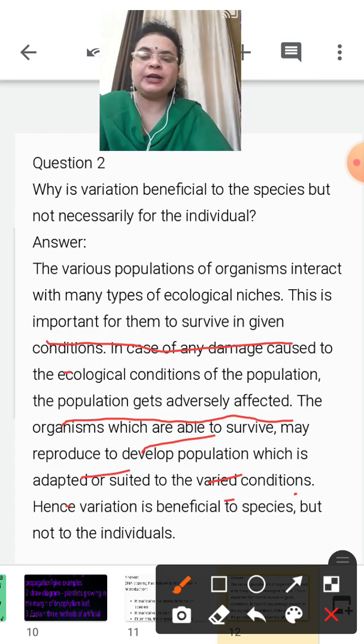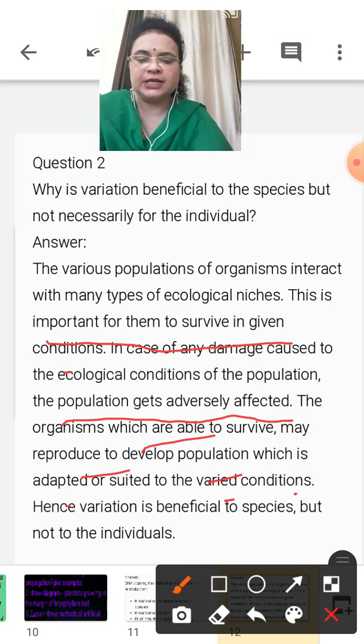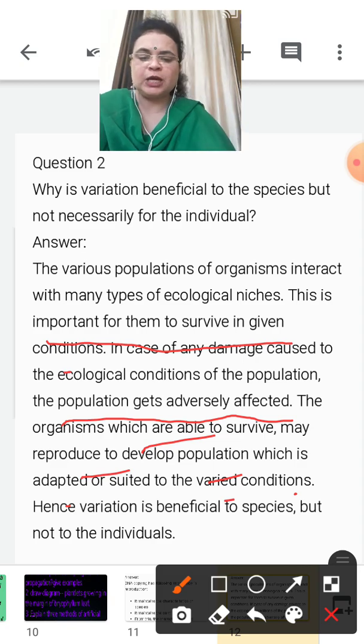One individual cannot cope with the changes in the conditions, but a family, a group of organisms, can. Some of them will not cope and will disappear, but many of them will cope, give rise to their population and increase the variety of the species. Hence variation is beneficial to the species but not to the individual.